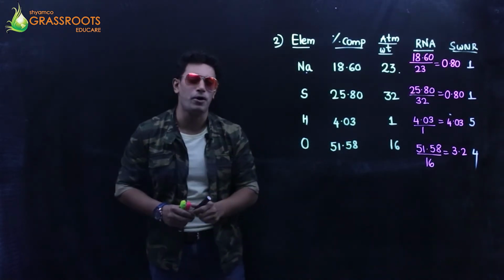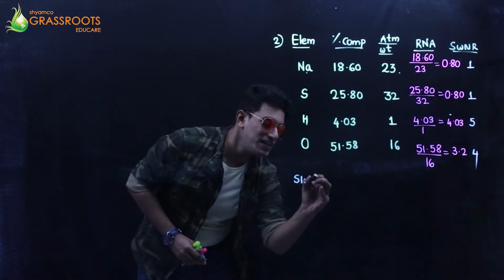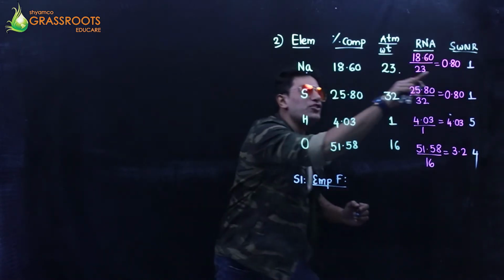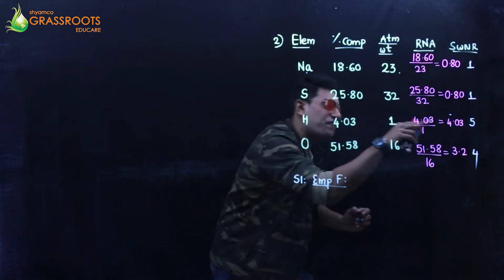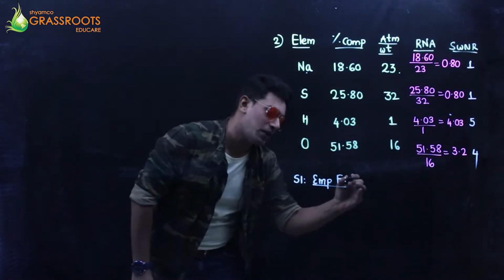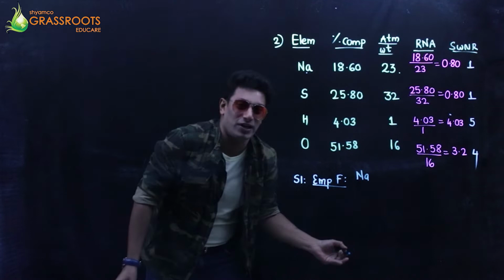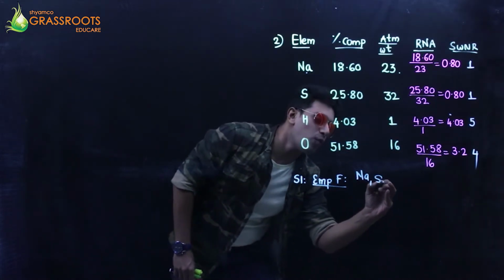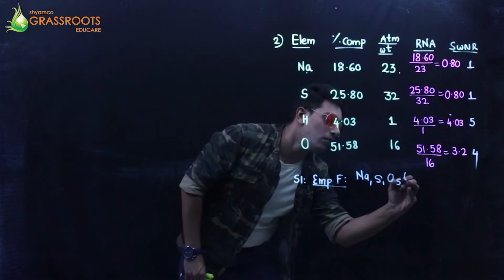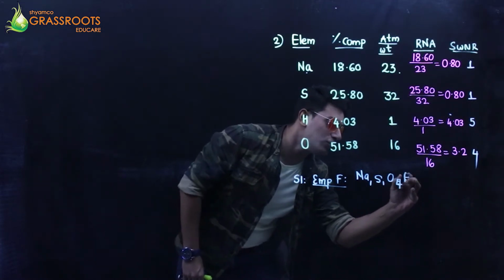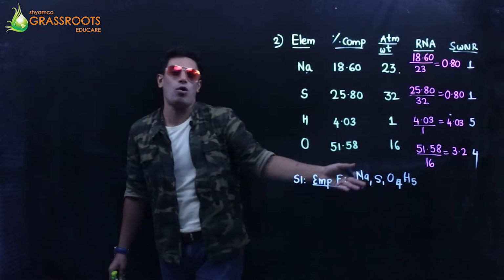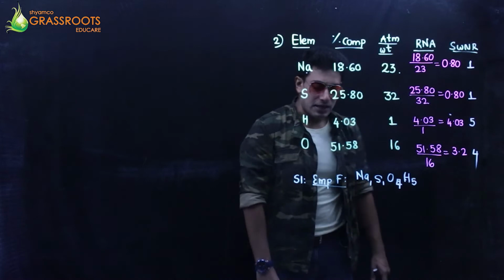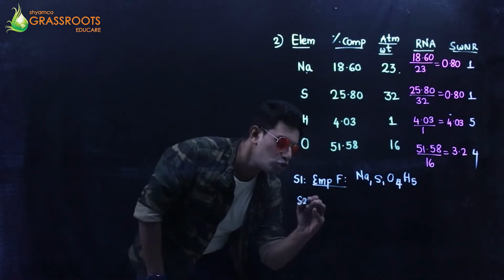Talking about the first step. Step 1, it was the empirical formula. Right? It is 1 sodium, 1 sulfur, 5 hydrogen, 4 oxygen. Any one, I don't write 1, but let's write 1 for you all. Sulfur 1, oxygen 4, and hydrogen 5. It's okay, any order you can write it down. What difference does it make?